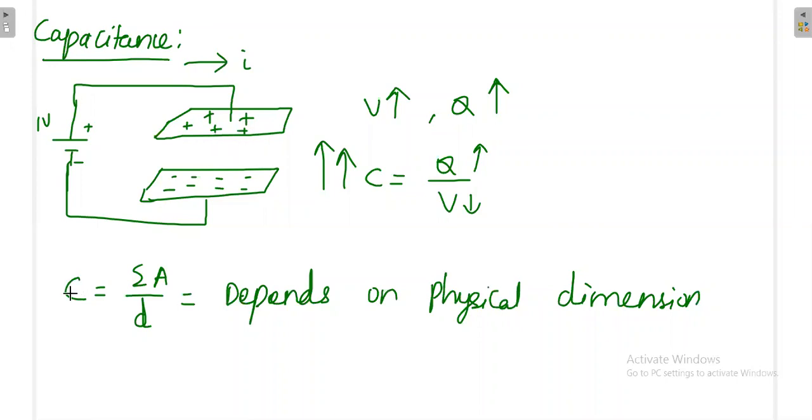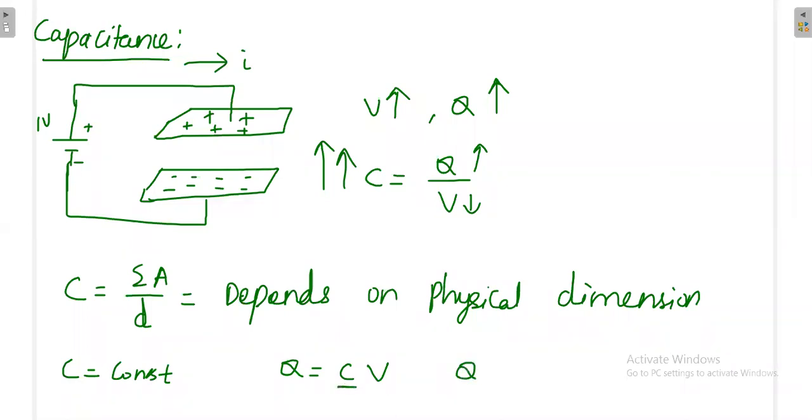Now your capacitance is constant. If you fix all these quantities, your capacitance will become constant. Now I can easily tell, if you have a fixed capacitance and you apply some voltage, how much charge will be developed, because C is constant now.